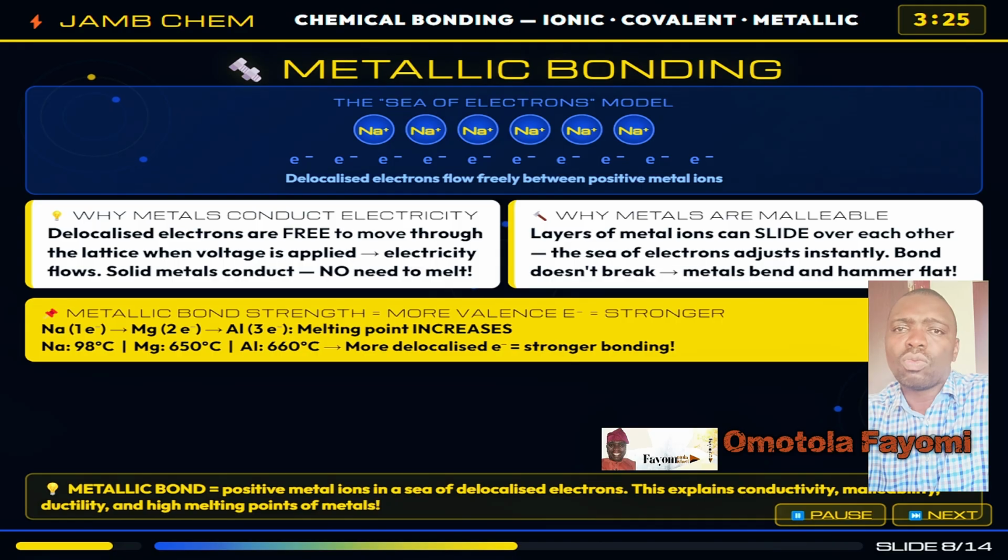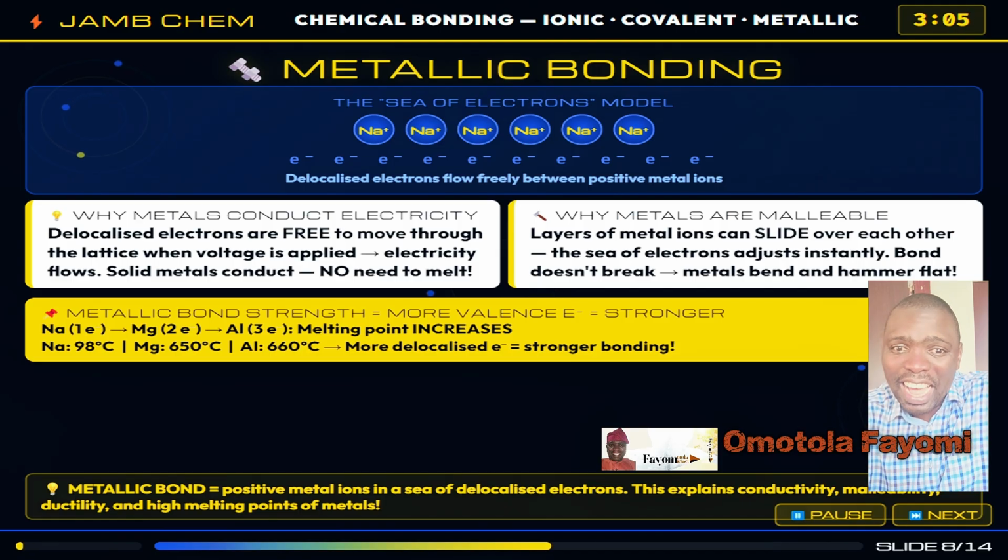Sodium has one valence electron and melts at 98 degrees. Magnesium has two and melts at 650. Aluminum has three and melts at 660. Iron, with more electrons, melts at an enormous 1538 degrees Celsius.